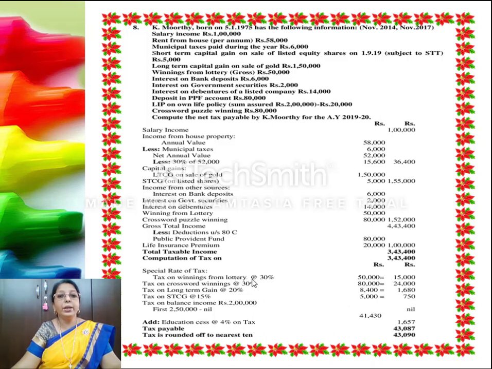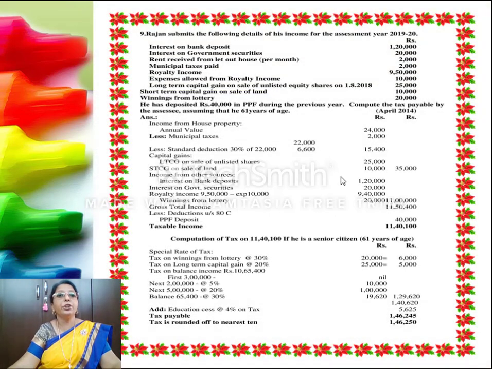So the lottery winning at 30%, crossword winning at 30%, then the long-term gain at 20%, then shares subject to securities transaction tax at 15%, and then we go for the balance. And when the balance is nil, we have 41,430 as the tax amount, with a cess of 1,657, totaling to 43,087, rounded off to the nearest 10, so it is 43,090.